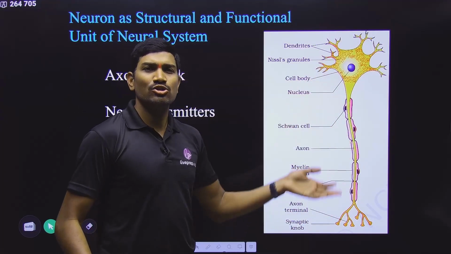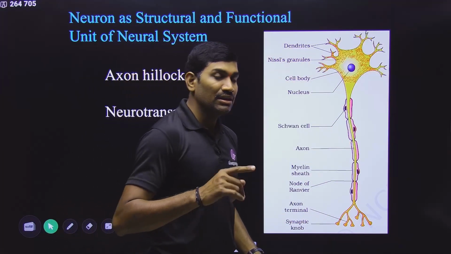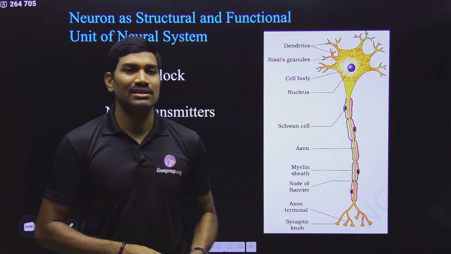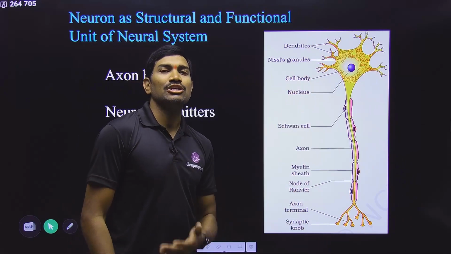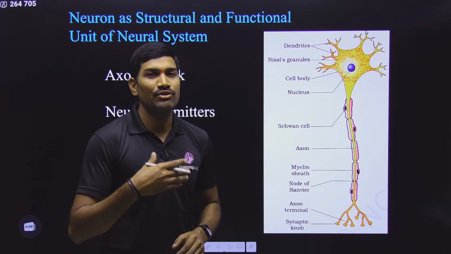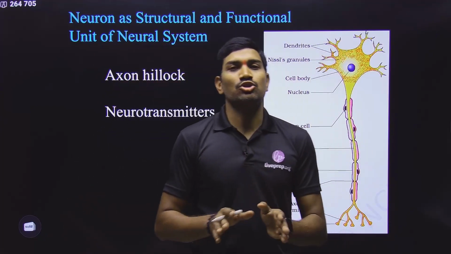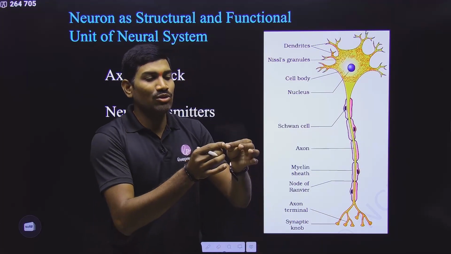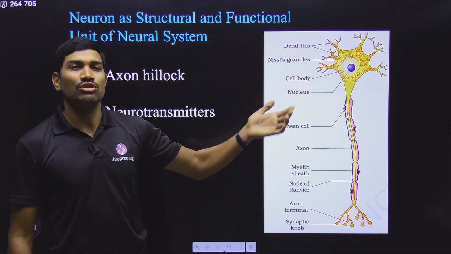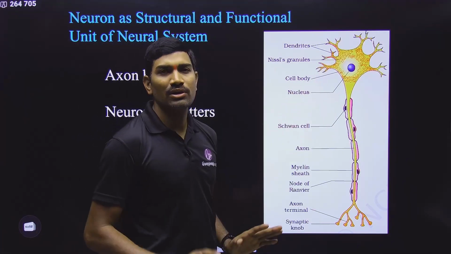This is the general information. Like any other cell, it also has the nucleus and the cell organelles. So all these are present. But if you are talking specifically about cell organelles, generally it is considered that in the case of the neuron, centrioles are absent. Please observe this carefully. In the case of the neuron, centrioles are absent. That's why generally we say that this neuron is not able to divide further. It can only increase in length, but it cannot divide because it does not have centrioles. This is one important point, not mentioned in NCERT, but try to remember this.